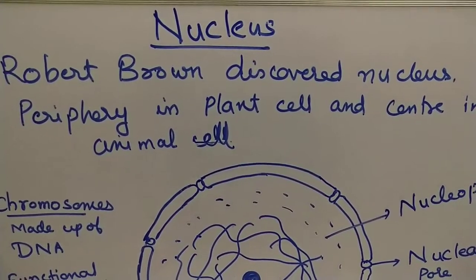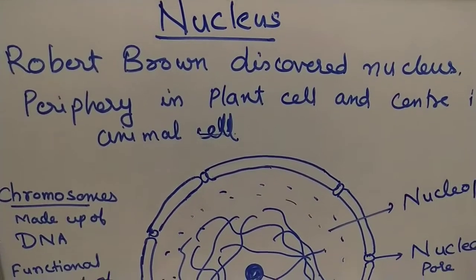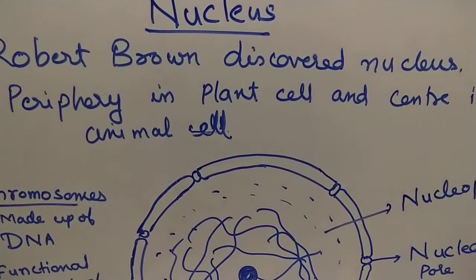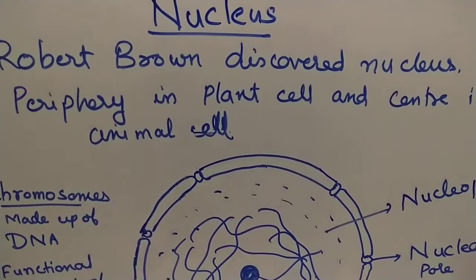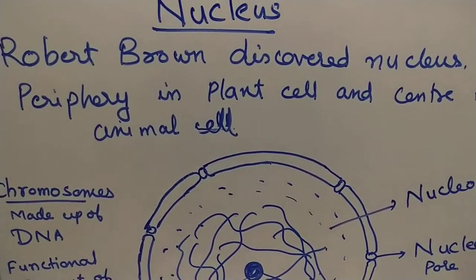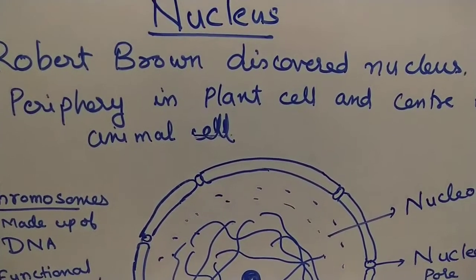Everyone knows about nucleus. Who discovered nucleus? Yes, Robert Brown discovered the nucleus. Next, what is the position of nucleus? Position of nucleus in plant cell and animal cell varies.